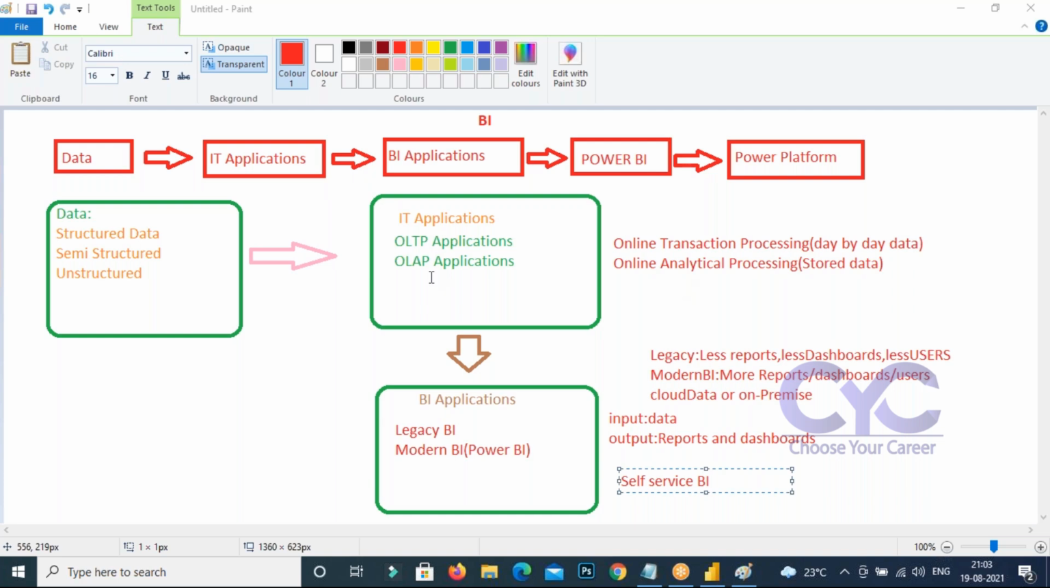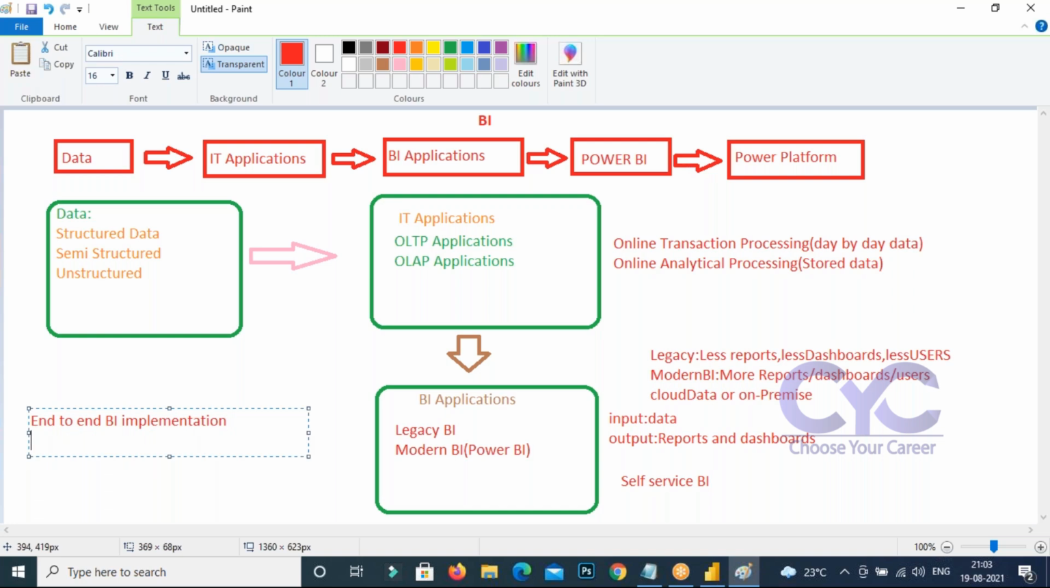Tomorrow we can see. What is the agenda for tomorrow? Take this diagram first. Tomorrow's agenda will be end-to-end BI implementation, implementation with practical orientation.